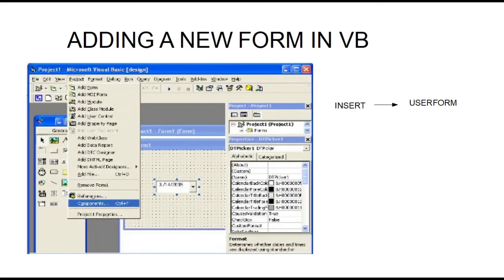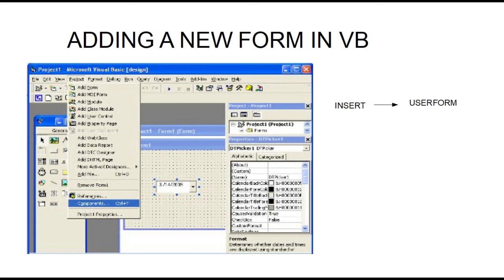Next is adding a new form. We can add multiple forms in a VB project. We can add a new form in three ways in VBA. First one is click on the Insert User Form tool in the toolbar. Second method is click on Insert menu in the menu bar and select User Form option.